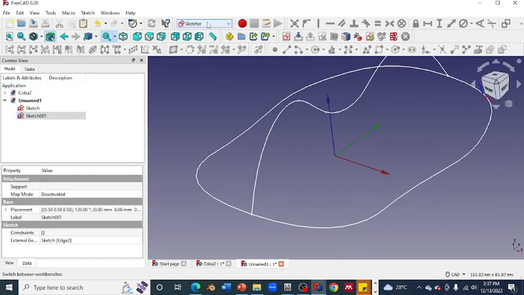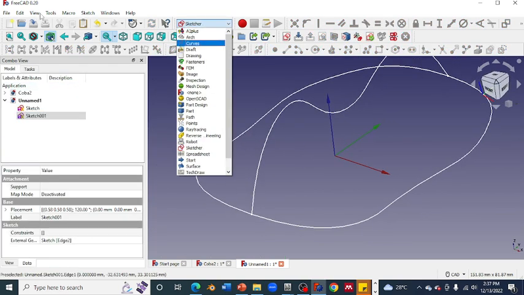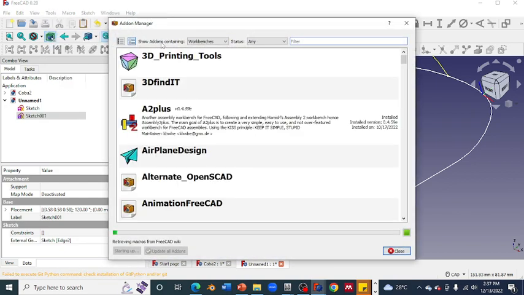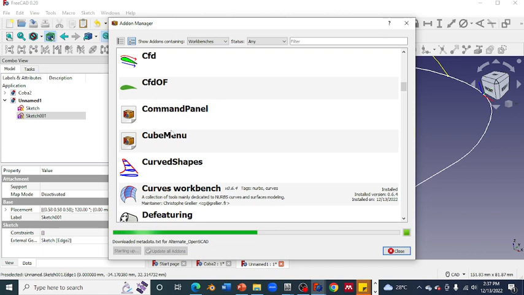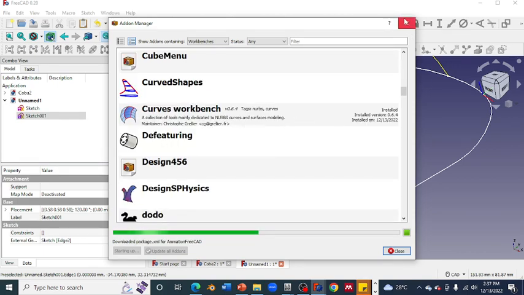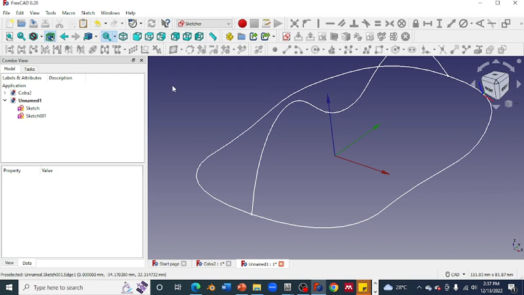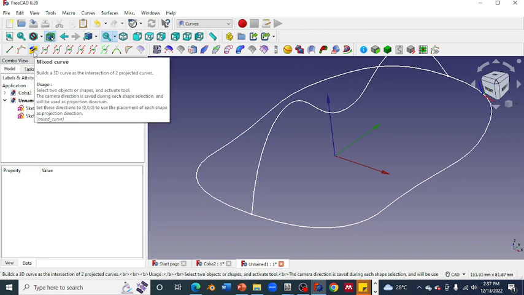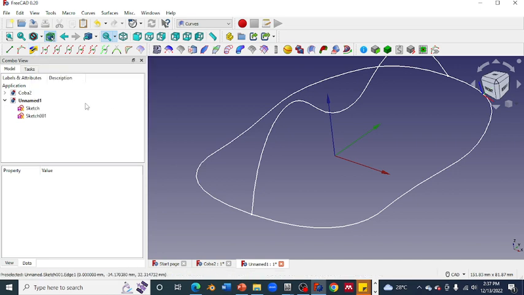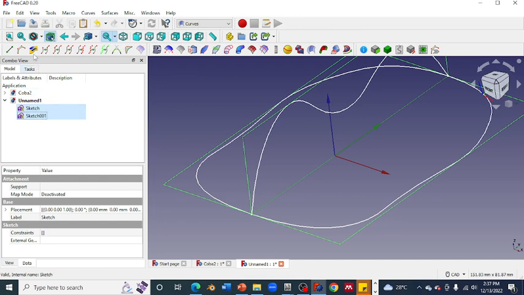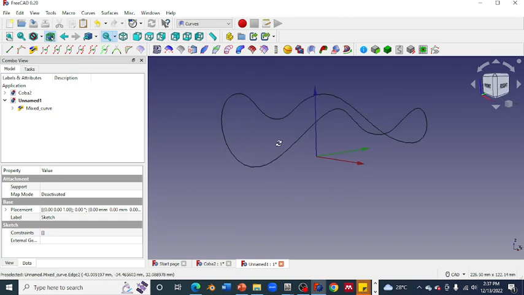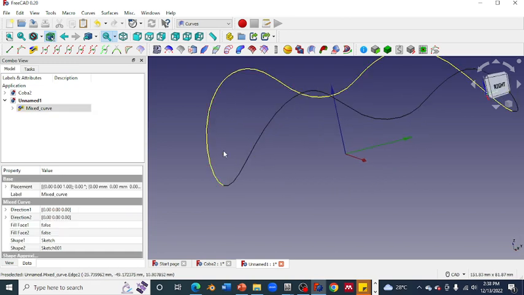And then go to the Curves workbench. If you don't have this workbench, go to the Add-on Manager and download the Curves workbench, just right here, Curves. I have installed it, so just close. From the Curves workbench we use this feature, Mix Curve. We can mix two sketches here. Just click this and boom, we get the amazing three-dimensional line here.